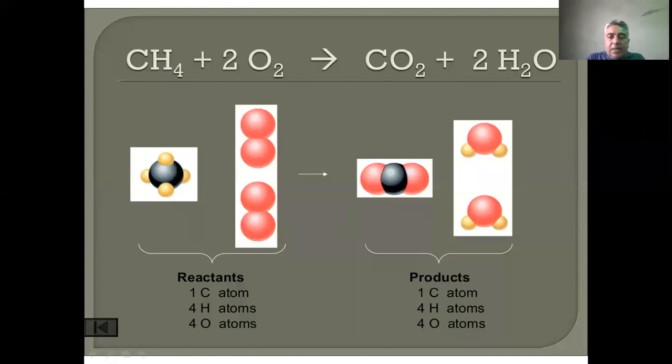Here the reactants are methane with 1 carbon atom and 4 hydrogen atoms, and oxygen with 4 atoms. On the reactant side you can see this, and on the product side there are 1 carbon atom, 4 hydrogen atoms and 4 oxygen atoms. So it is a balanced chemical equation.